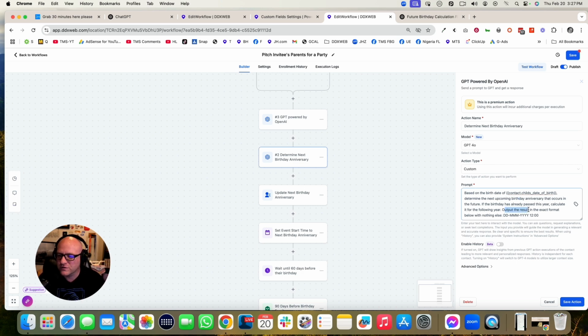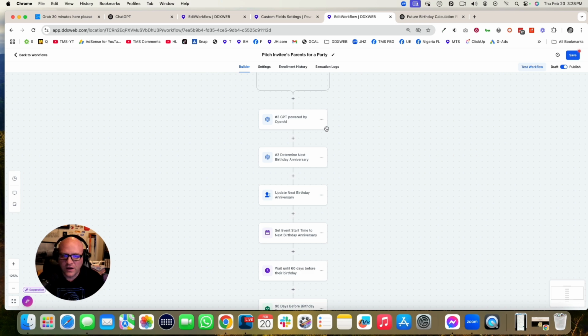And then output the result in this exact format below with nothing else. All I want when I'm done with this prompt is a date in a specific date and time format. And I hard coded in 12, basically noon, 12:00. Okay, so let's go ahead and do that now. I'm going to get rid of this other test step, just kind of showing you how that is made.